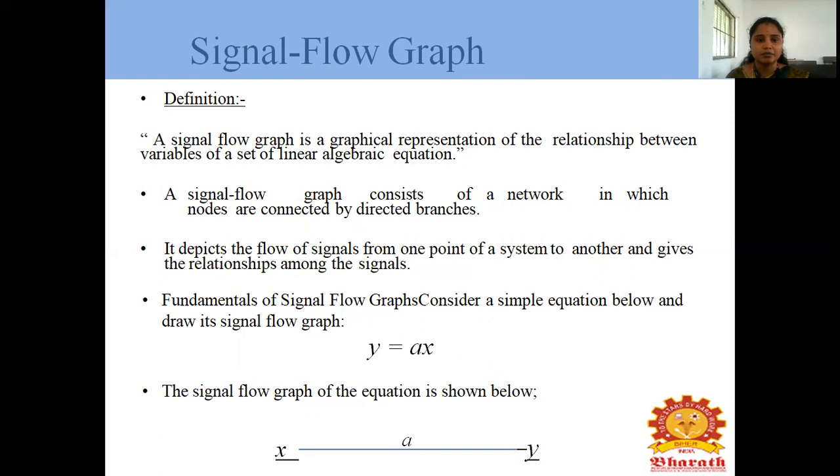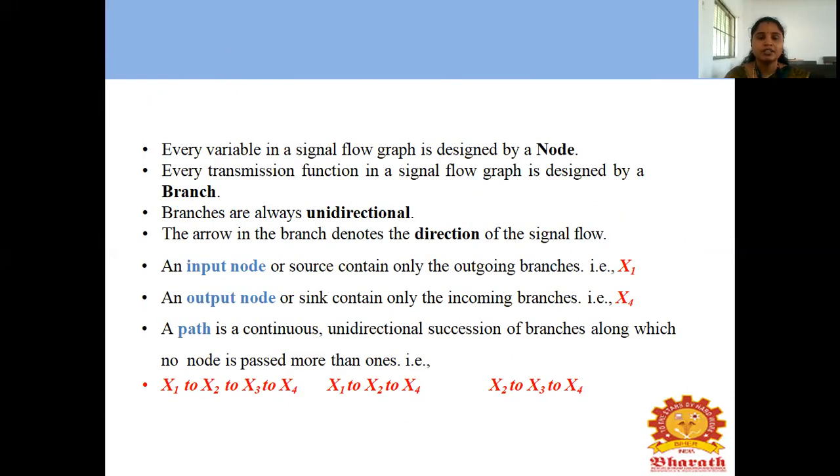What are the fundamentals of signal flow graph? Consider a simple equation, y equals a times x, and draw its signal flow graph. How to draw this? It is a simple line: x is the input, y is the output, so y equals a into x. Every variable in a signal flow graph is represented by a node. Every transmission function is represented by a branch. Branches are always unidirectional. The arrow on the branch denotes the direction of the signal flow.